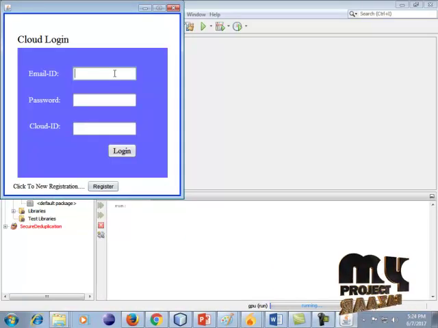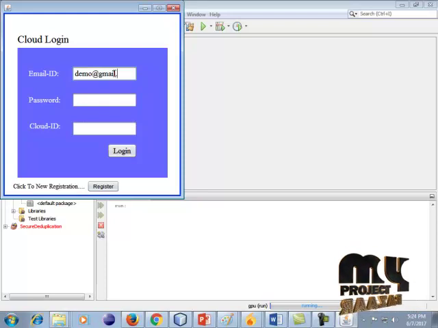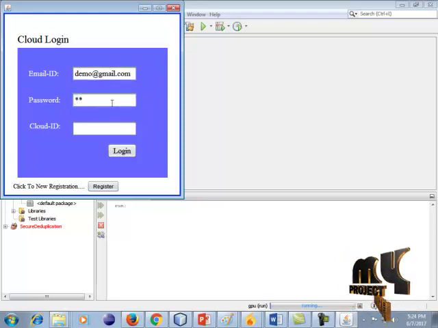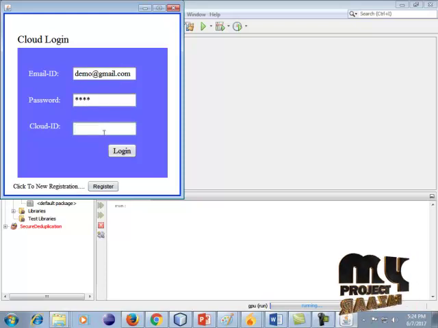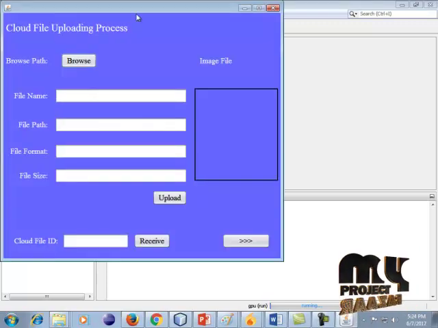Fill in demo@gmail.com. The password is also demo. Paste our cloud ID and click this login. The login is successful, and it goes to another process.